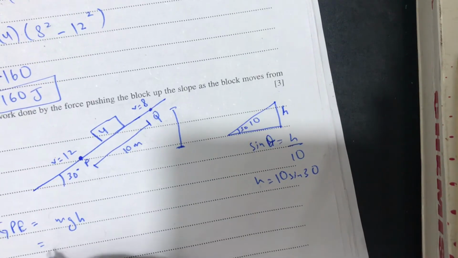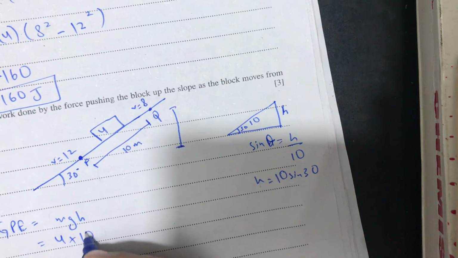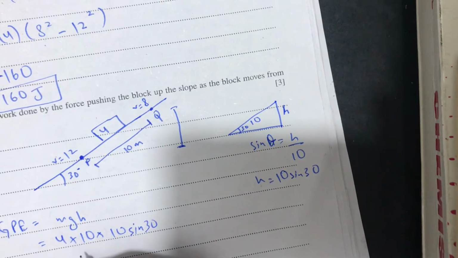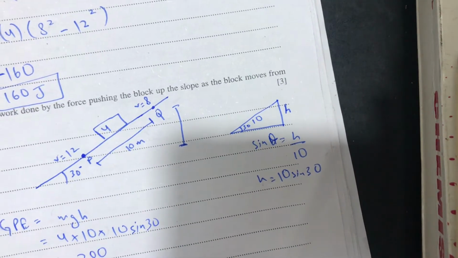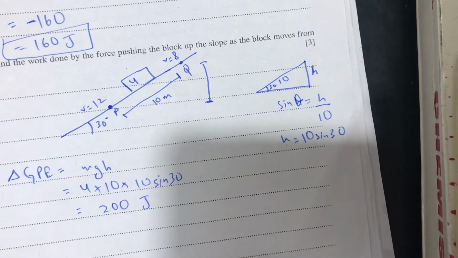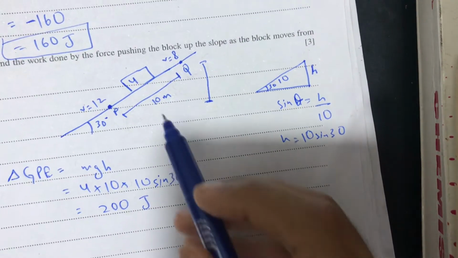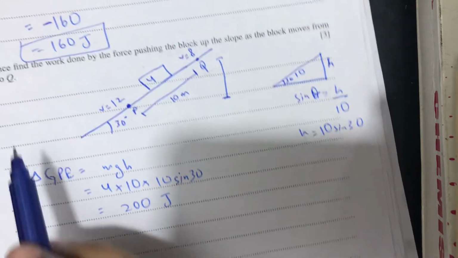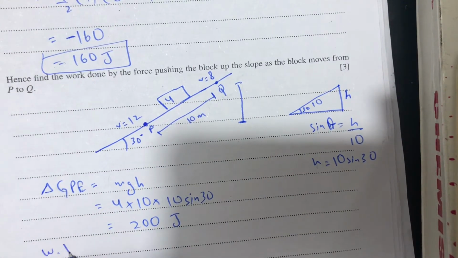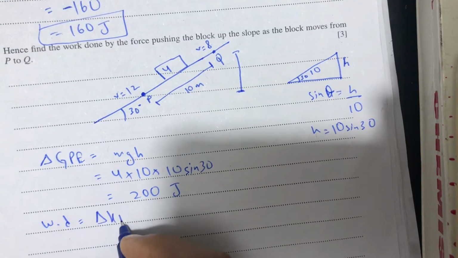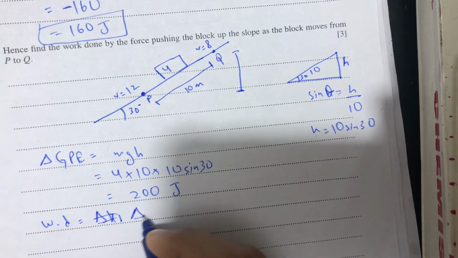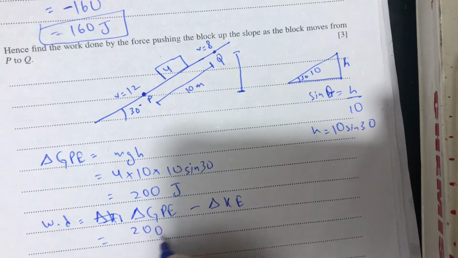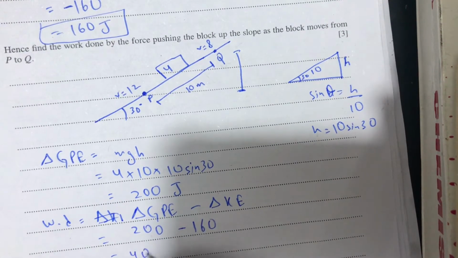Let's substitute h here. So mass will be 4 kg, g is 10 and h will be 10 sine 30. By calculating it in the calculator, the answer will be 200 joules. Now as we have already calculated the gain in potential energy and the loss in kinetic energy, we can just subtract to calculate the work done. So work done will be change in gravitational potential energy minus change in kinetic energy. So 200 minus 160, which is 40 joules.